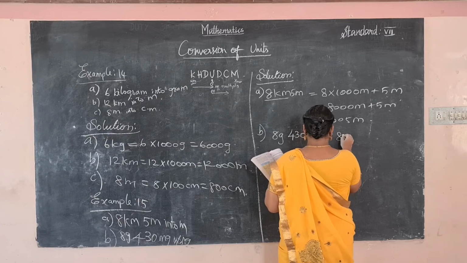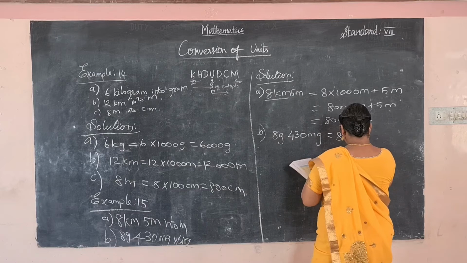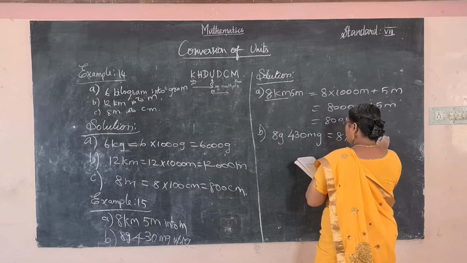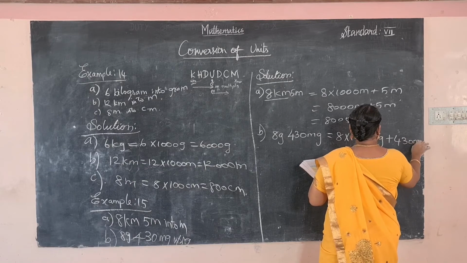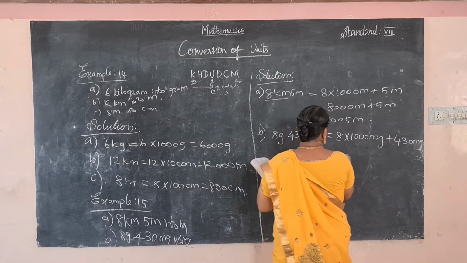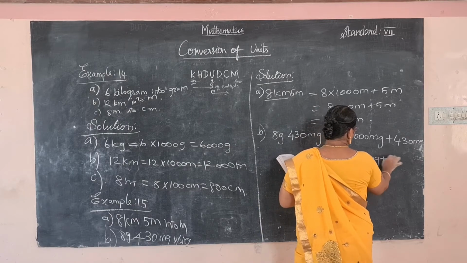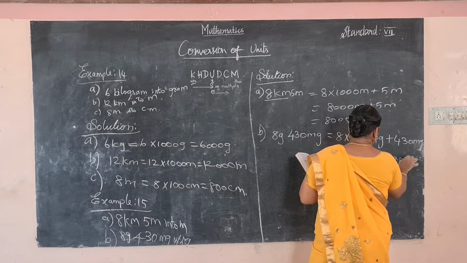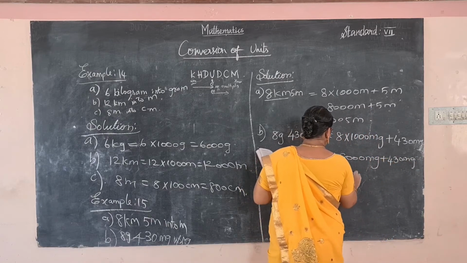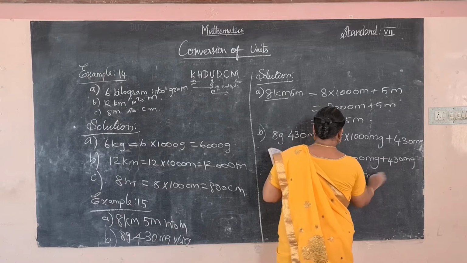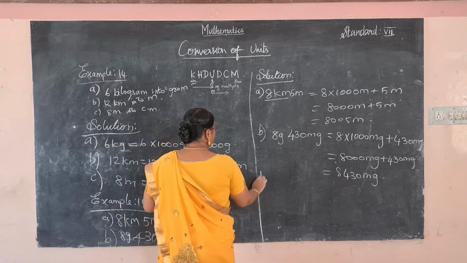So 8 into 1000 milligram plus 430 milligram, 8430 milligram.